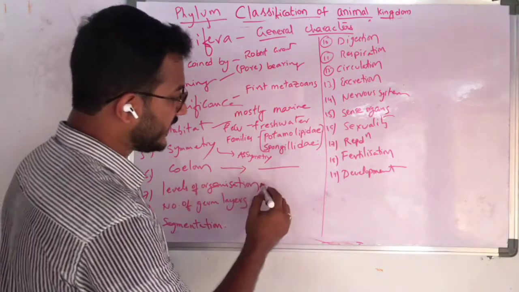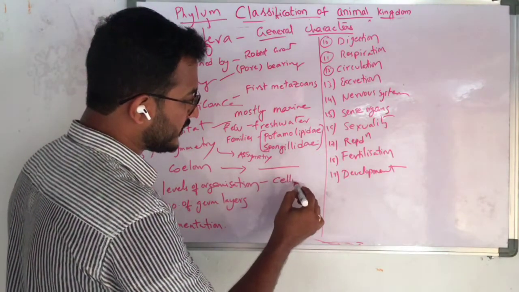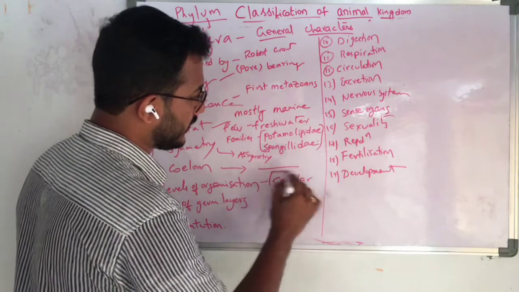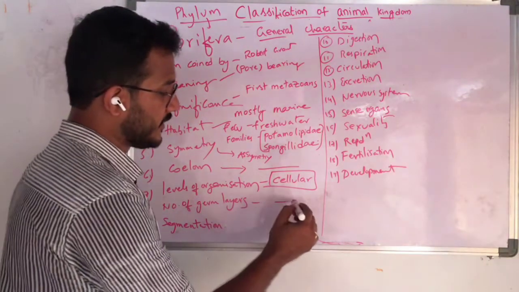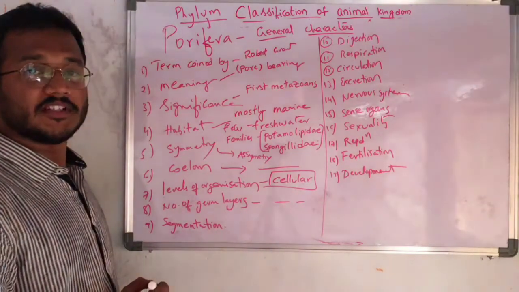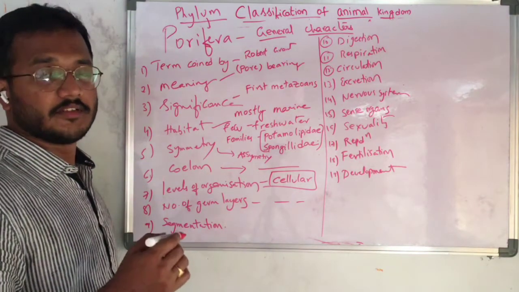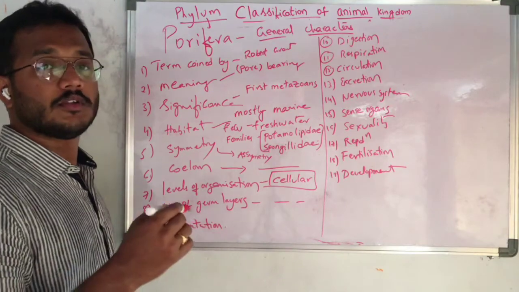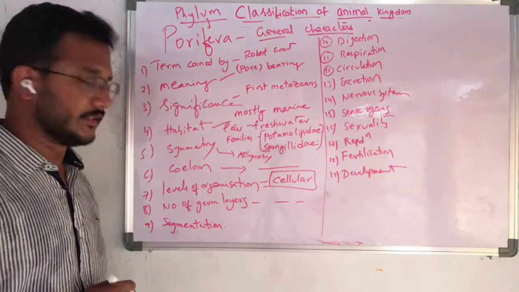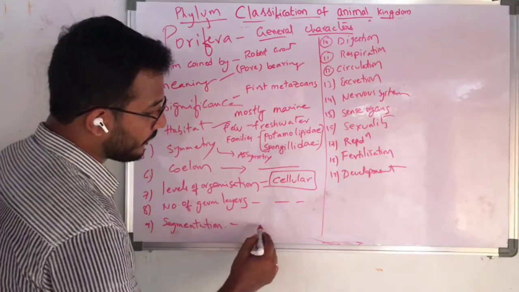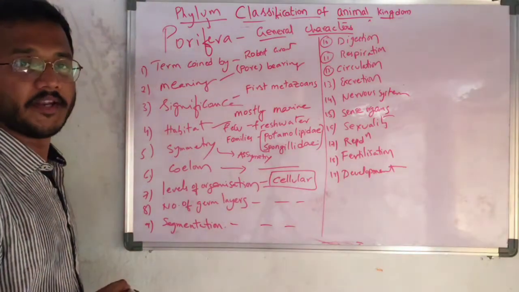And levels of organization: it is exhibiting cellular grade of organization. And number of germinal layers, no, because ectoderm and endoderm start with the Cnidaria. Here we have pinacoderm and choanoderm. They are not true germinal layers. Okay. And segmentation, no matter here.